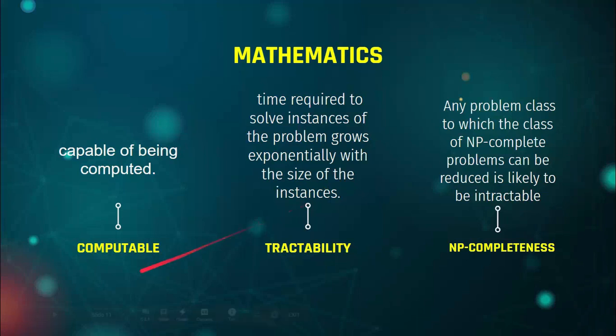But the 3 important points are computability, which means capable of being computed, and tractability, which means the time required to solve instances of the problem grows exponentially with the size of the instances.